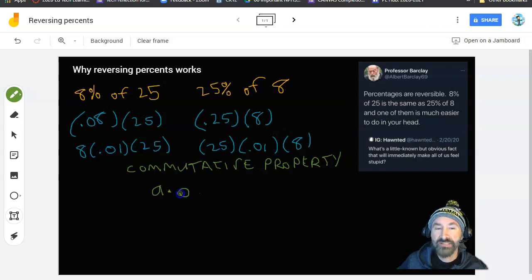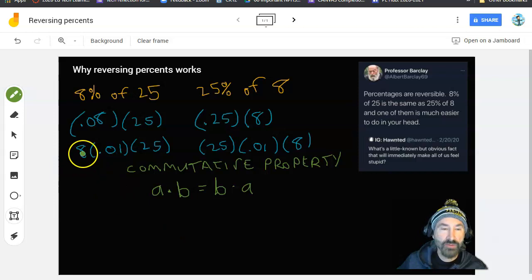And what it says is if we have a times b, in other words, any number a times any number b, that will be exactly equal to b times a. All the commutative property is trying to say is that when we multiply two things together, it doesn't matter which comes first, we're going to get the same result, also known as a product. Now, what about when you have three separate things? Well, it turns out that the commutative property works for that, and it also works for 4 or 5 or 6 or 7. If you have a bunch of things multiplied together, you can change the order around and you will always get the same product or result.